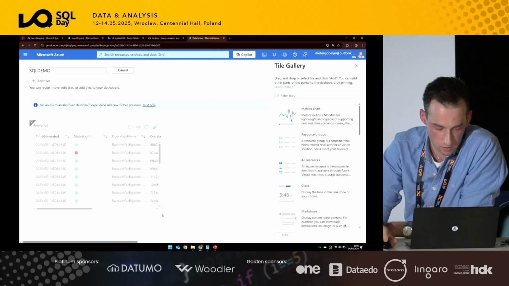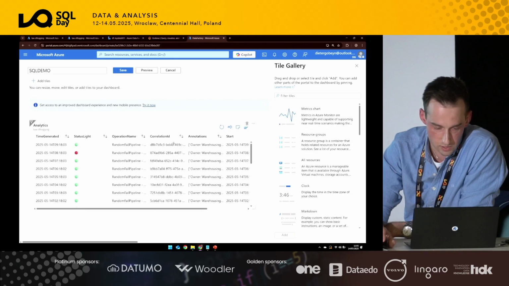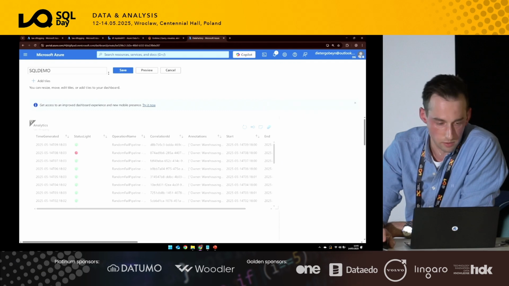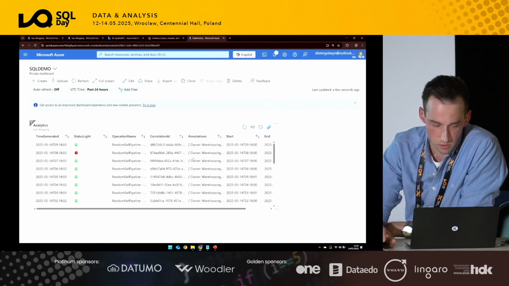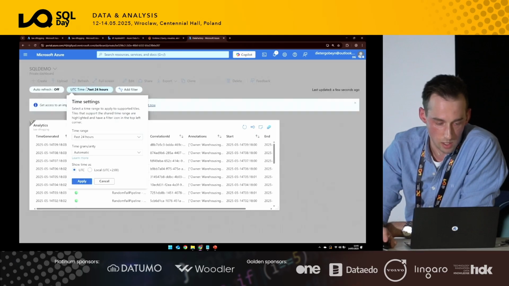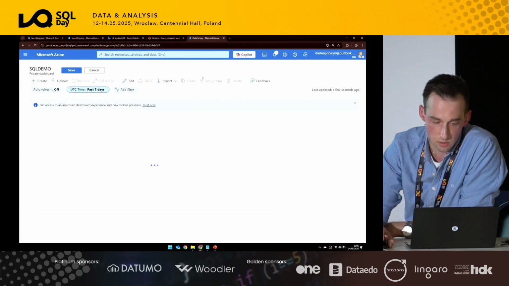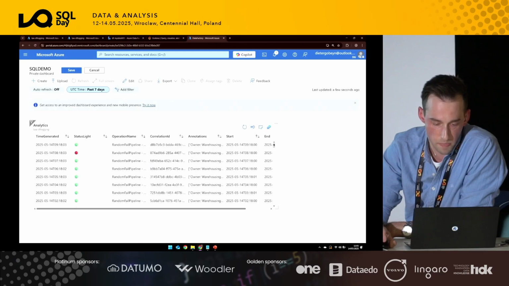With the edit button, I can play around with this. It's a very intuitive look and feel, where you can create specific dashboards, extend it, update the titles, etc. Save it. It allows you to do some filtering as well. So maybe we want to see the logs from the past 7 days or the past 24 hours. So this provides a bit of an overview.